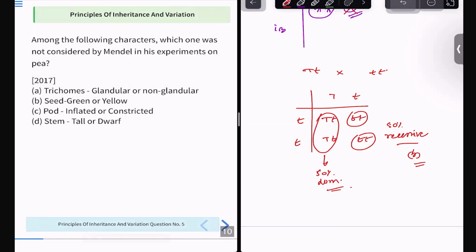Among the following characters, which one was not considered by Mendel in his experiments on pea? Trichomes, glandular or non-glandular; seed, green or yellow; pod, inflated or constricted; stem, tall or dwarf. I explained it to you under the heading allelomorphs. Try to answer this now.